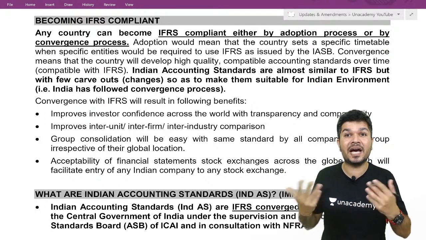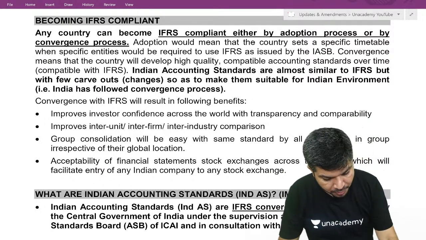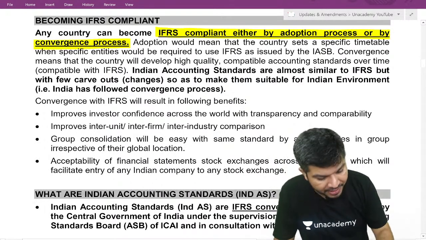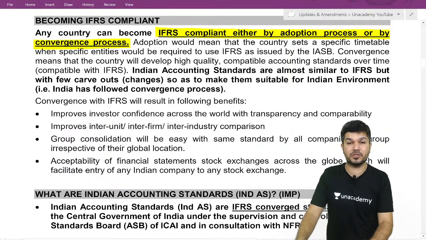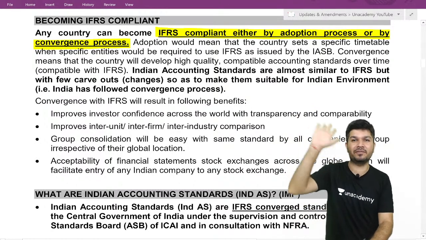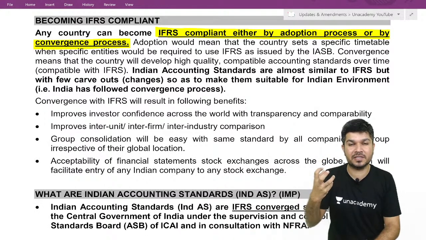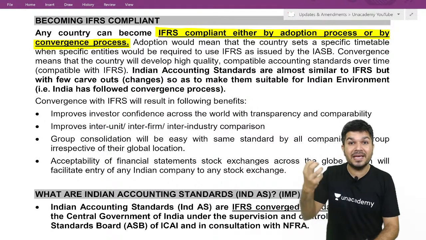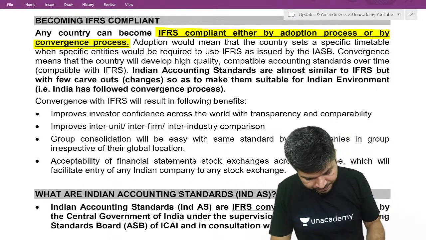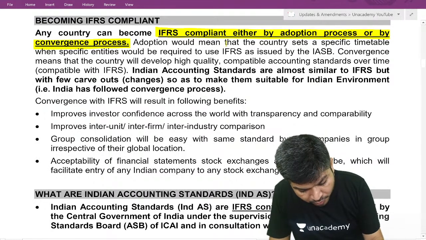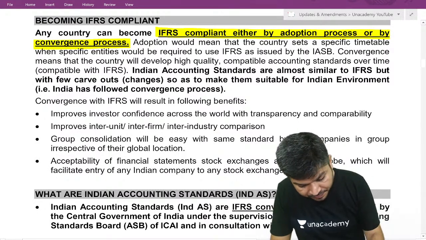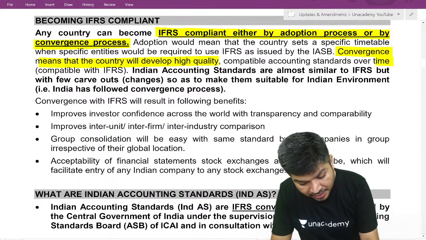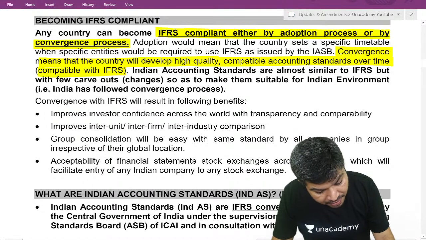As per your scenario, there are two options possible: either adoption or convergence. Convergence means you develop high quality standards which are compatible with IFRS.